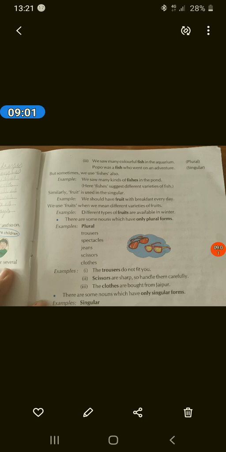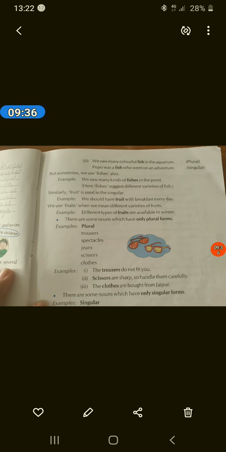But sometimes we use fishes also. We saw many kinds of fishes in the pond. Here fishes suggests different varieties of fish. Means here in the pond there were many varieties of fish. Now similarly, fruit is used in the singular. But if we say fruits, it means there are many varieties of fruits. Different types of fruits are available in the winter.